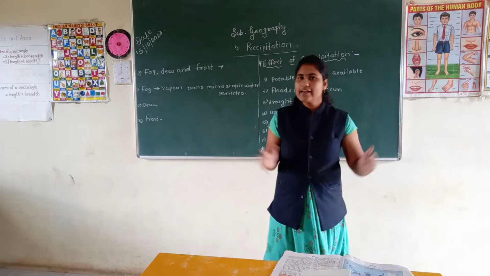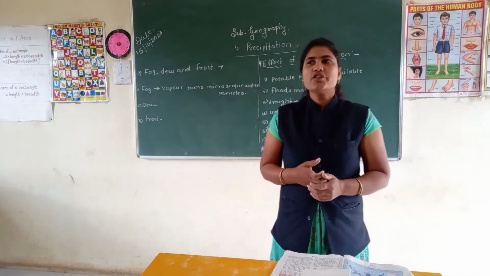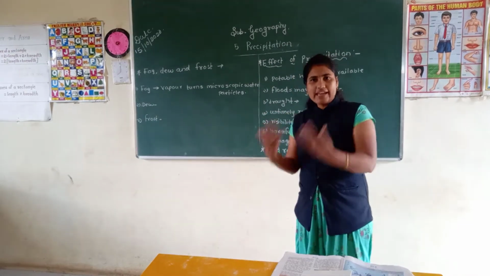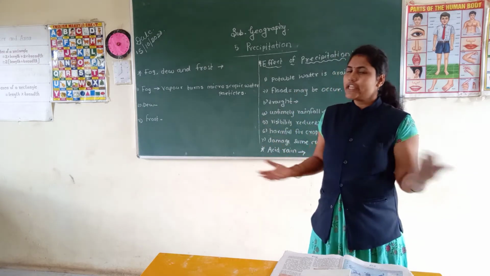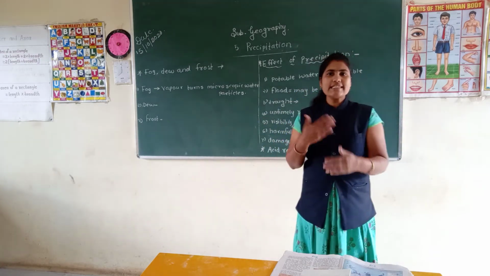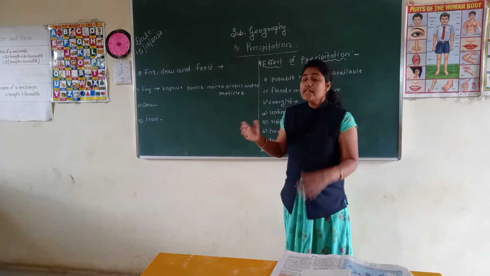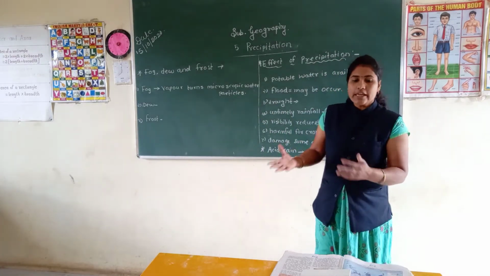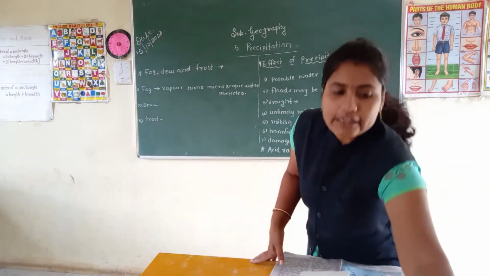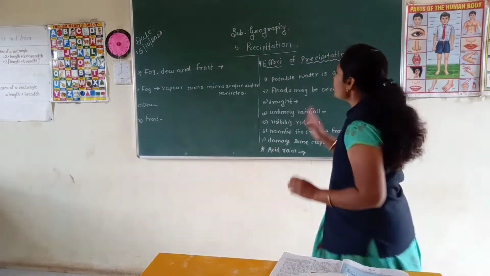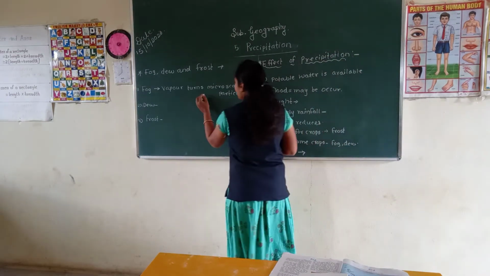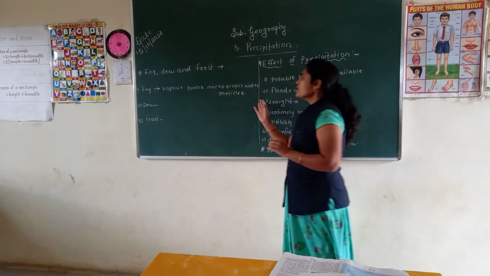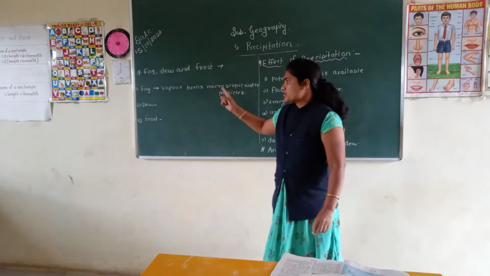Because of their light weight, they start to float in the air, and when the density of the water droplets increases, they turn into fog.